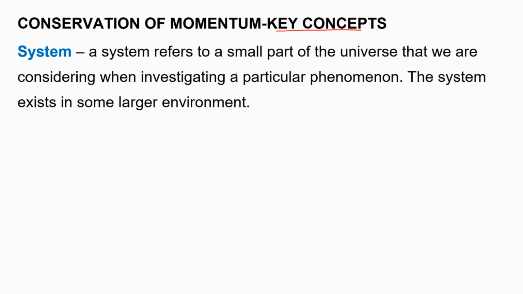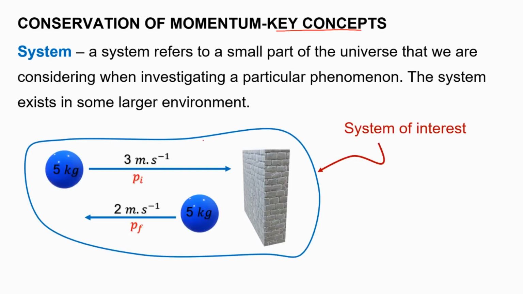A system refers to a small part of the universe that we are considering when investigating a particular phenomenon. The system exists in some large environment. Let me just give you an example. Like in one of our lessons, we discussed a ball bouncing on a wall. We're just looking at the ball bouncing on the wall.